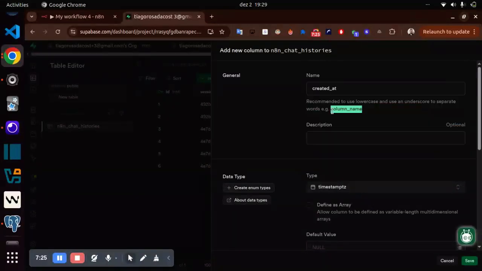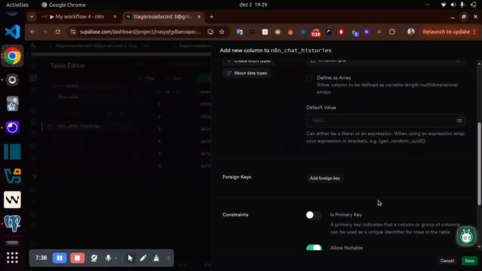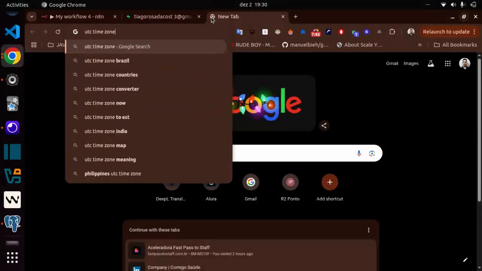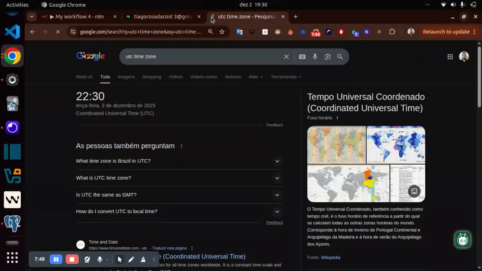timestamp with time zone, timestamptz, because if I'm not wrong, it stores the time in UTC, which is a universal time zone. So it doesn't matter where you live, UTC is the same. For example, I'm from Brazil, and Brazil has its own time zone. The United States has many time zones.